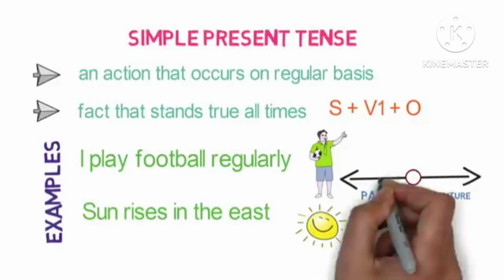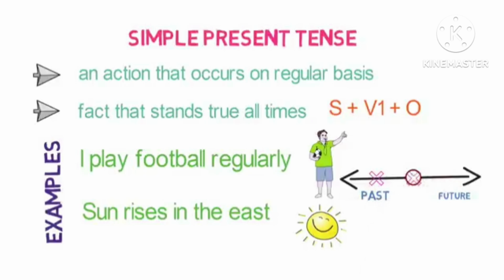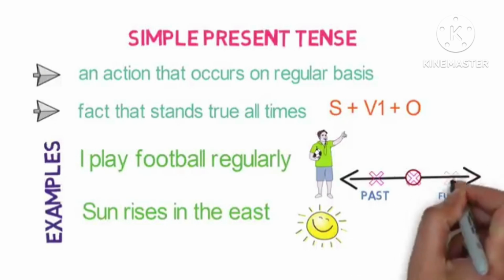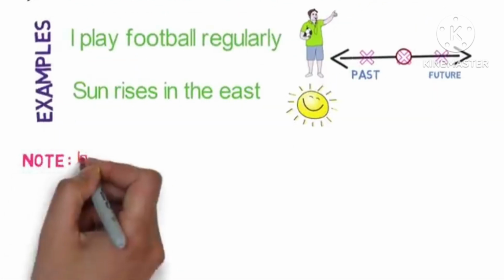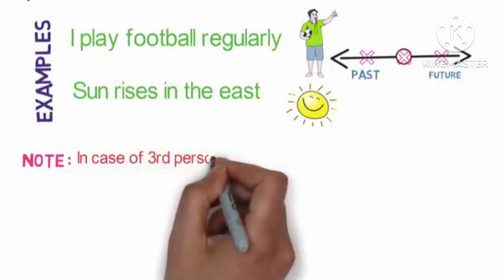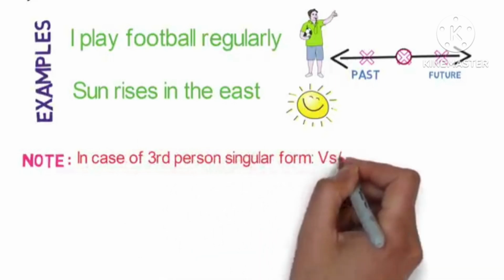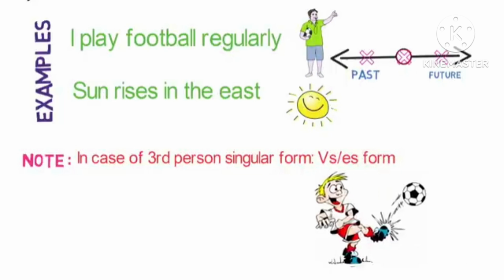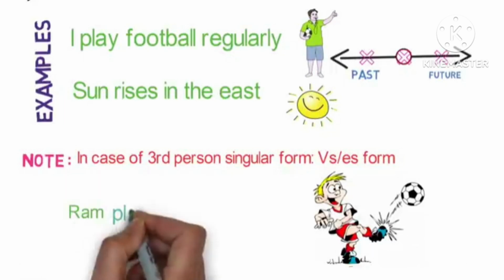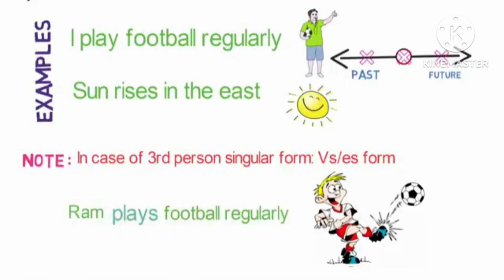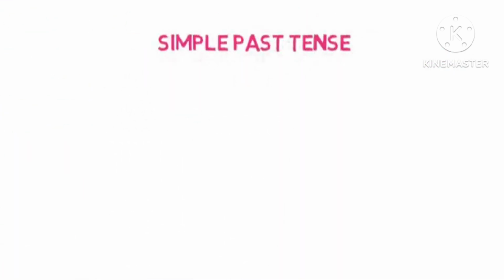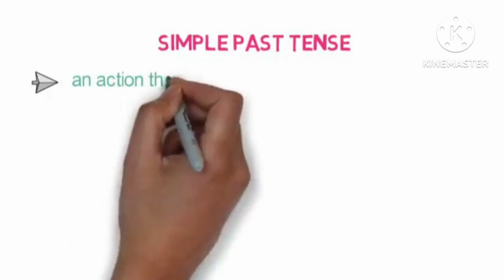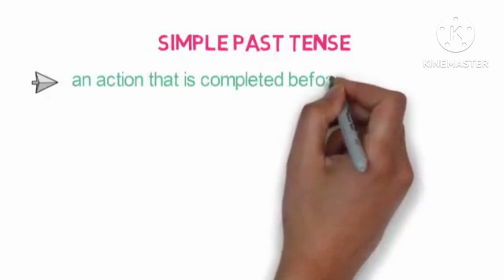Past and future: if we see, the past is what has happened, the future is going to happen, and what is there now is the present. In the case of third person singular form, the s or es form will be used. Ram plays football regularly. Here Ram is singular, so we use s with the verb.